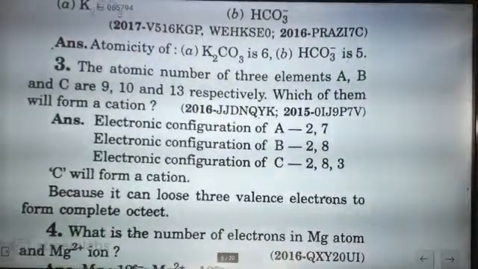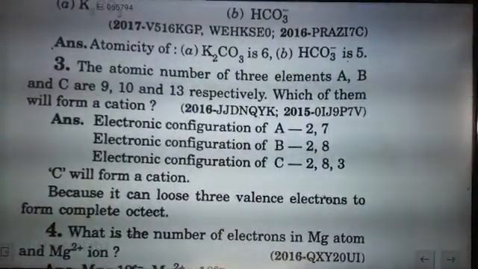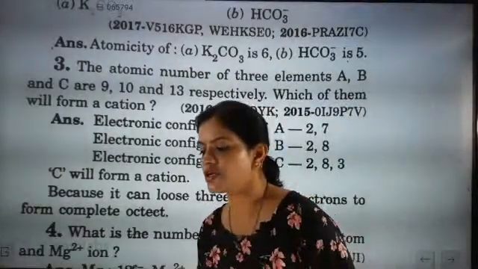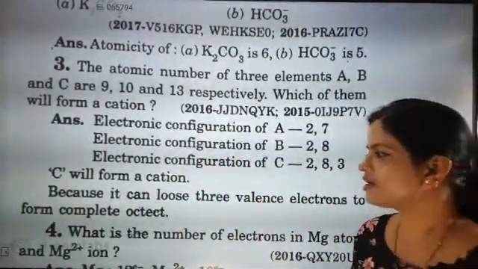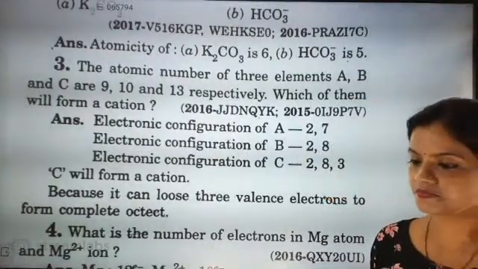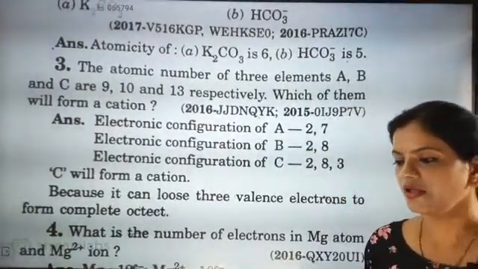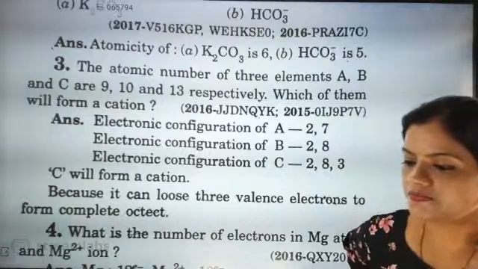What is the number of electrons in a magnesium atom and a magnesium ion? Come on, quickly answer the question. What is the number of electrons in magnesium atom and magnesium ion? A is an anion, very good.